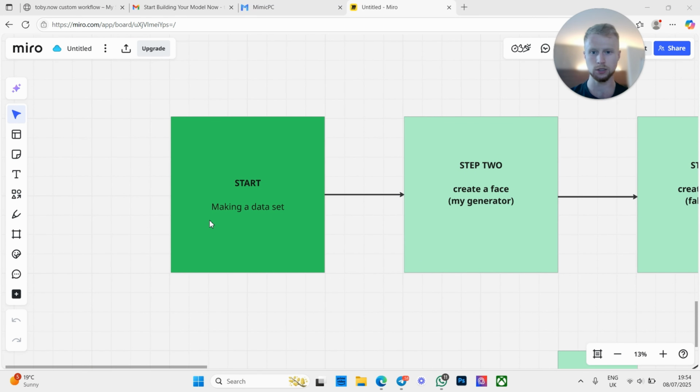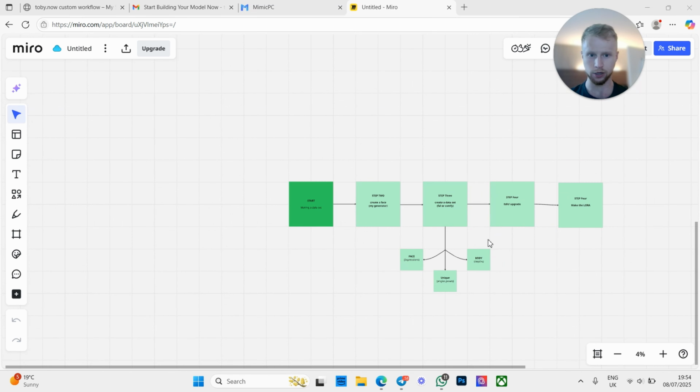Hello, how are you doing? So this is going to be a tutorial on making a dataset. Now, like I mentioned, the dataset is probably the most important thing when it comes to content generation. So if you don't have a good dataset, you're going to have a very bad LoRA, and this is obviously going to cause some problems.